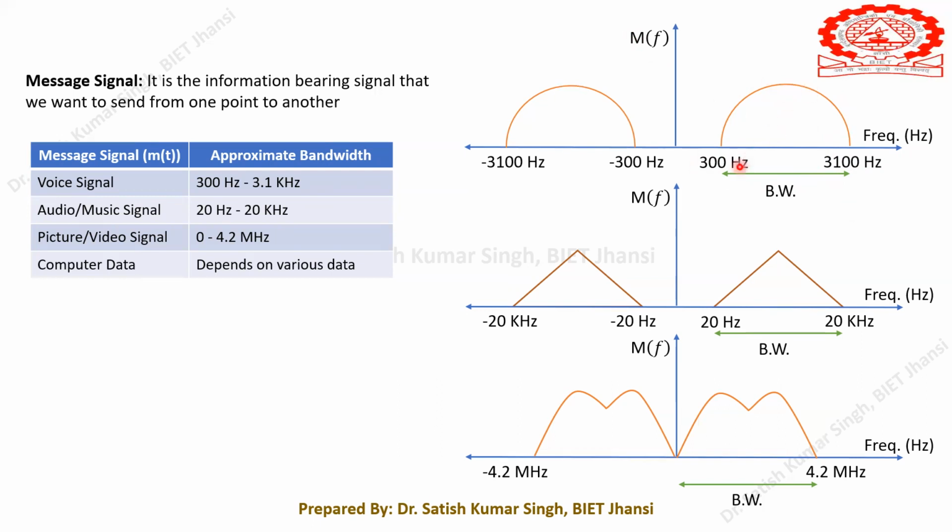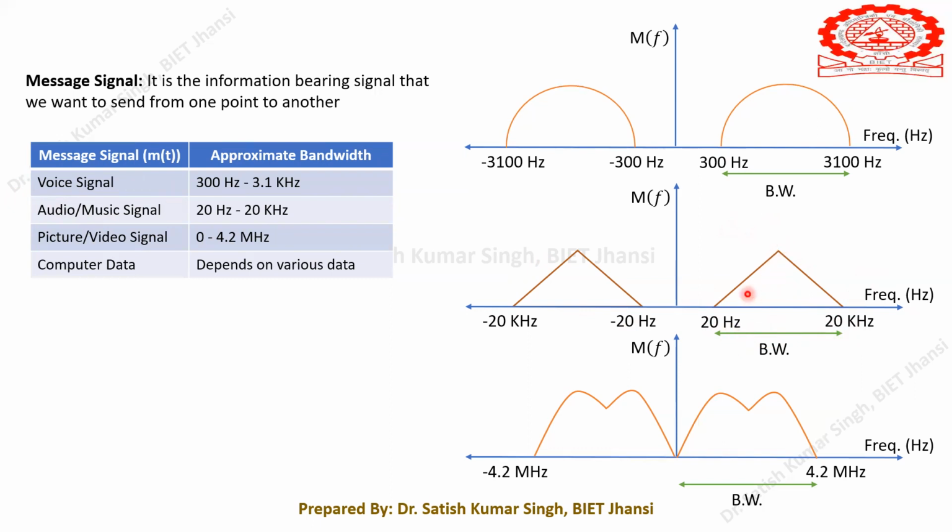Just to distinguish, here you can see that for the audio signal, I have just taken the triangle. And this triangle actually has its non-zero frequency component right from 20 hertz, and it is going up to 20 kilohertz. And again, it is a double-sided spectrum because it is a real signal. So please do not bother about the shape.